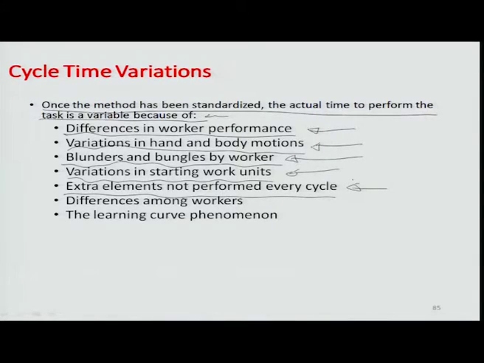Let us say the seat has not been mounted properly and a bolt is missing, and you are trying to torque the remaining bolts. The one bolt which is missing will not be torqued. So that torquing operation has to be carried forward later, and that leads to a cycle time variation, because an operation on which another operation was supposed to be done could not get executed in the first place, so this later operation also does not get executed. So it leads to a change in cycle time.